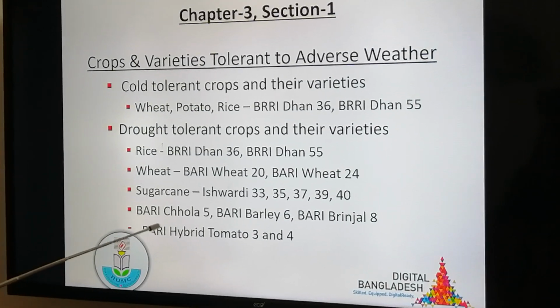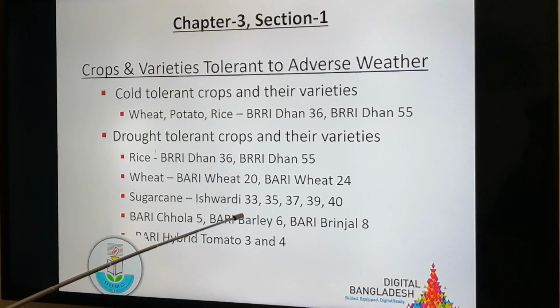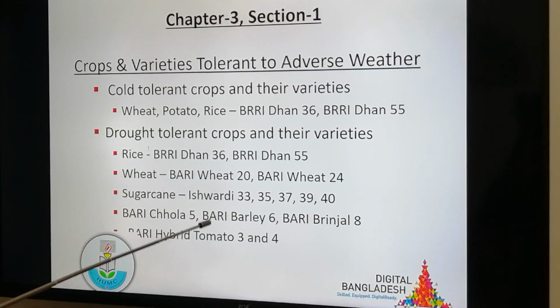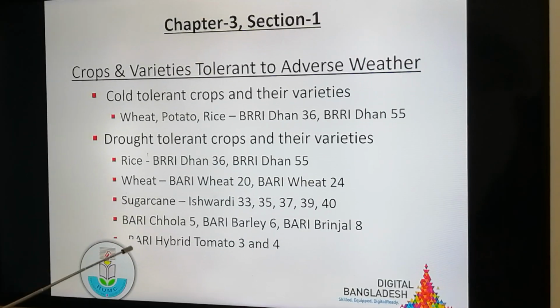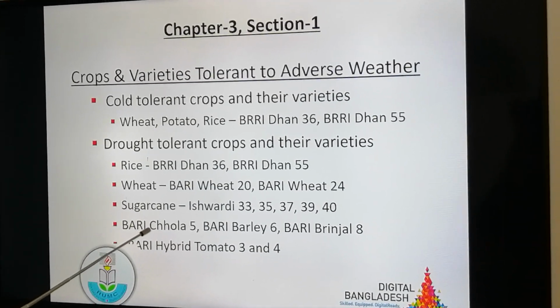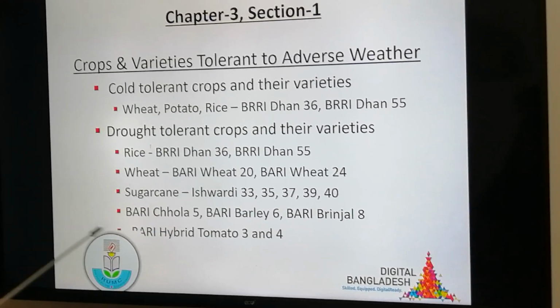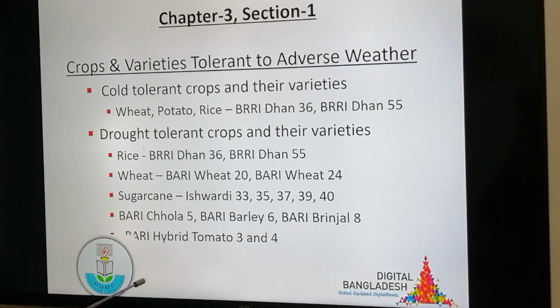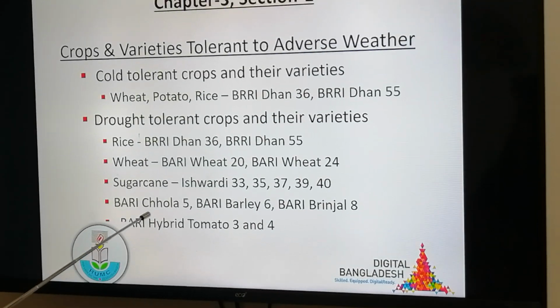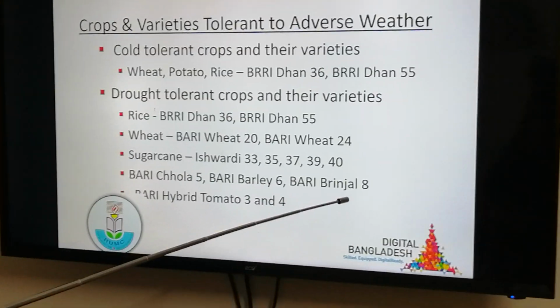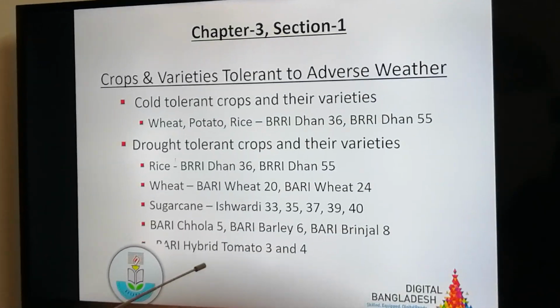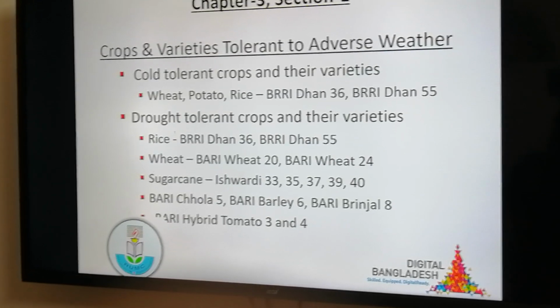Sugarcane varieties which are drought tolerant are Ishurdi 33, Ishurdi 35, Ishurdi 37, Ishurdi 39 and Ishurdi 40. Other crops: Bari chola, you know, gram, which we used to take during Ramadan time very much. Bari chola 5, Bari barley 6, and Bari brinjal 8, Bari hybrid tomato 4, and Bari hybrid tomato 3.